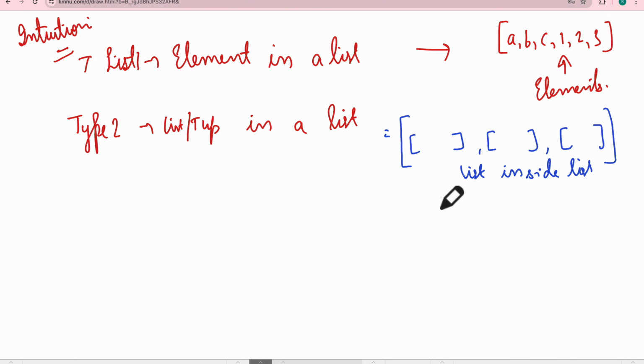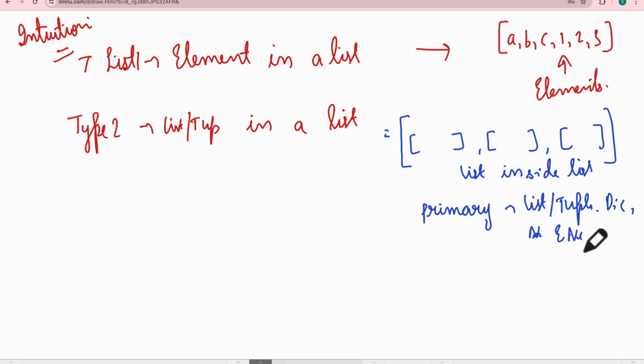Whenever you see a list, you have to ask two questions. First of all, what is the primary element of that list? Okay, is it a list, or a tuple, or some dictionary, or some number, or you can say some element, like a number or a character? So this is the first question. Please note it down. You need to ask this question always: what is the primary element in your list?